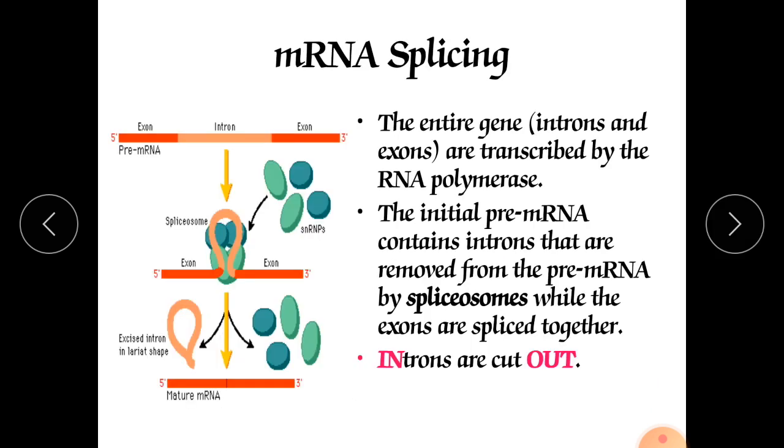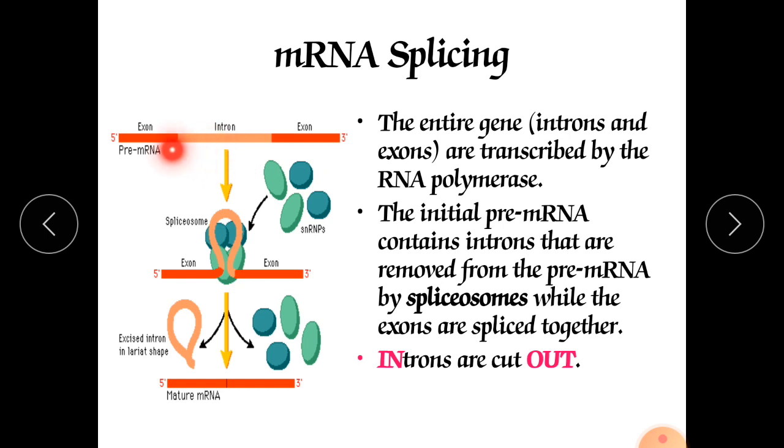Now mRNA splicing. I already discussed what splicing is. The non-coding form is going to be removed. Simply, it is called splicing, and spliceosomes are required for that. Now here you can see this is the mRNA which has been recently formed in the nucleus.